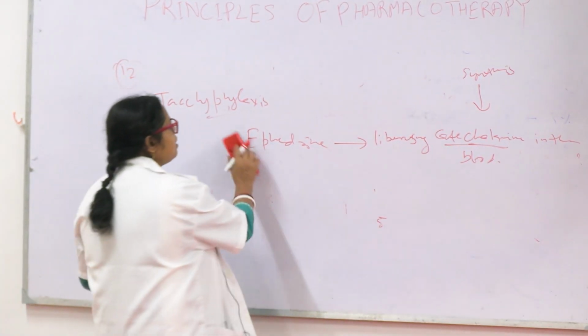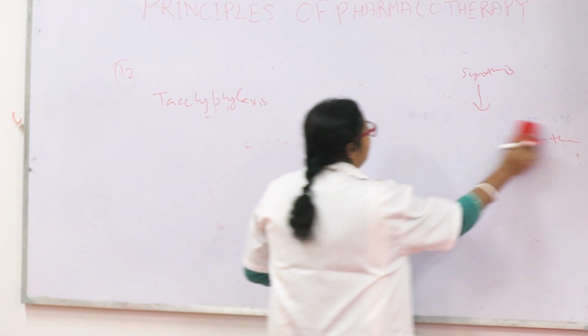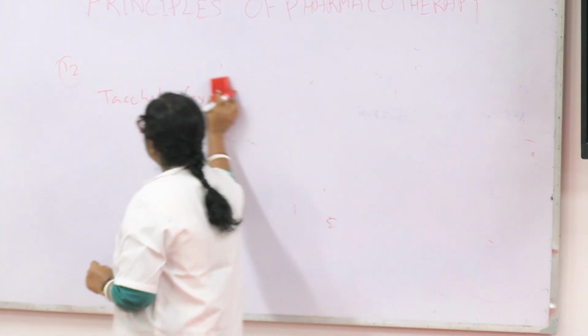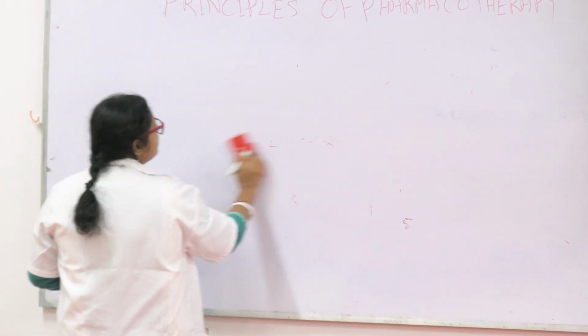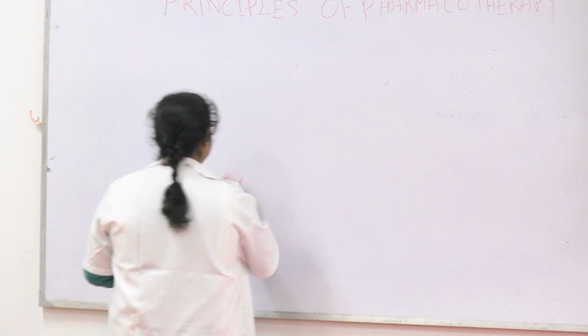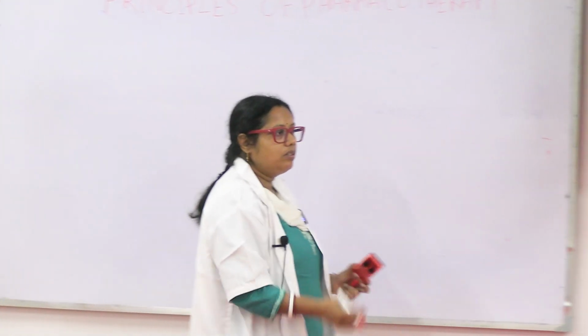All these things are given in detail in your book, so go through them. This chapter is very important because when you go into practice and prescribe drugs, you have to keep these things in mind.